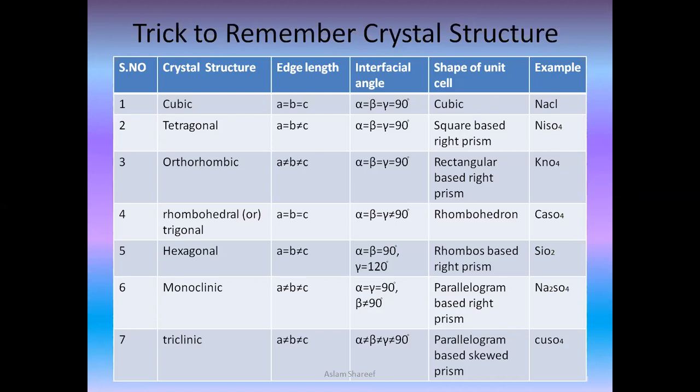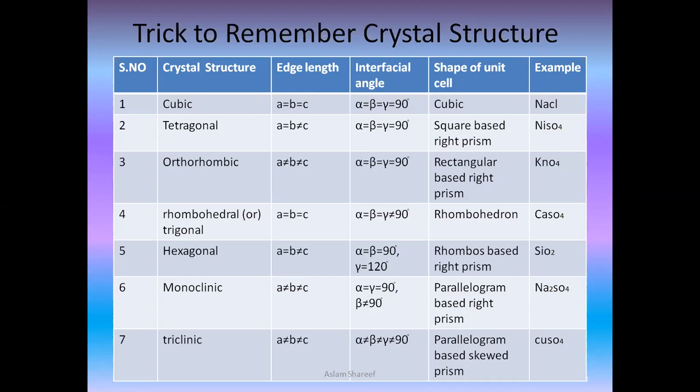What type of structure will it be? Rectangular based, right prism. And the example we will be taking is nickel sulfate. Then we'll go for the orthorhombic, that is rectangular base right prism, and we'll be taking the example as potassium nitrate, that is KNO4. Then go for the rhombohedral, and the structure is rhombohedron only. And the example we will take is CaSO4. So next we'll go for hexagonal, that is rhombo based right prism.